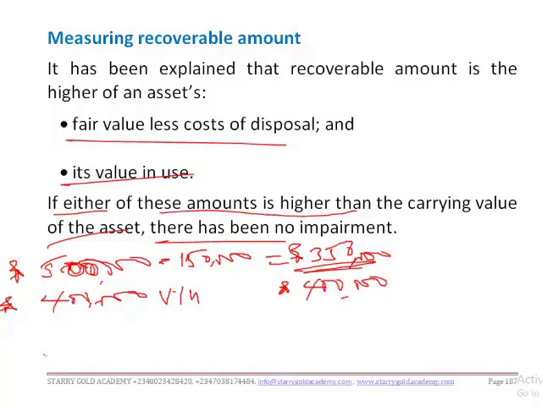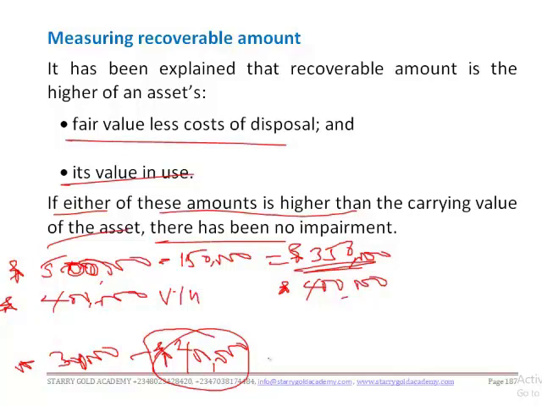Now if the carrying amount of the asset is 300,000, therefore there has been no impairment, because the recoverable amount is higher than the carrying amount. So in this case, what you write down is the recoverable amount, because what the standard states is that assets should not be carried at more than their recoverable amount.